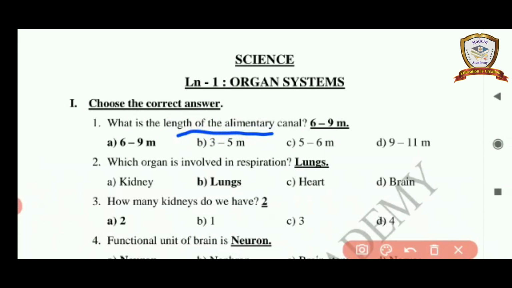Second one, which organ is involved in respiration? Answer is lungs. Third one, how many kidneys do we have? Answer is 2.